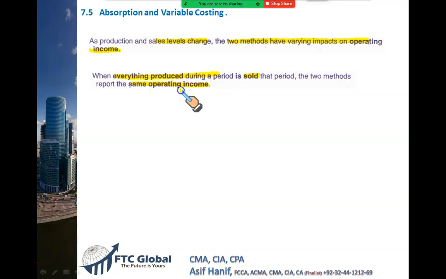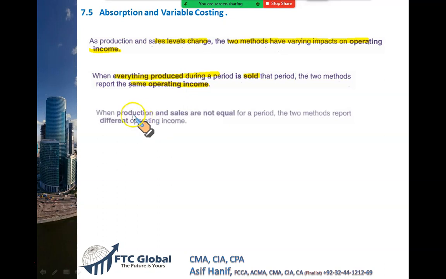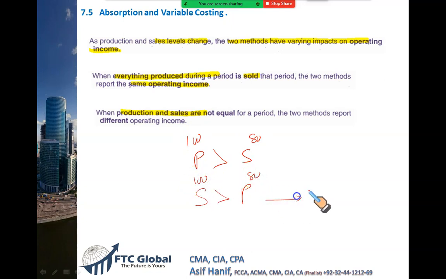There will be a difference when production and sales are not the same. It can happen that your production is more than sales, you produce more than sale, or maybe your sale is more than production. It makes sense. You produce 100 but only 80 were sold. But how can you sell 100 when only production was 80? Can anyone tell me how is it possible? You sold 100 but production was only 80. How is it possible?